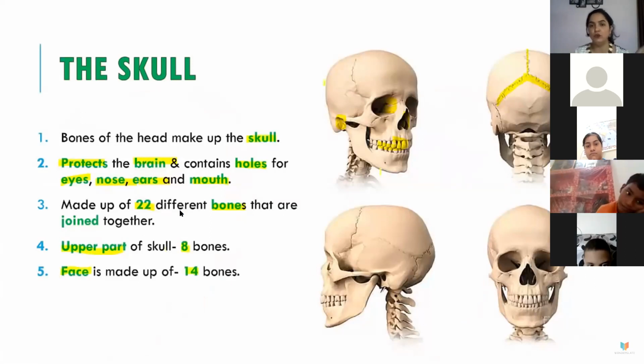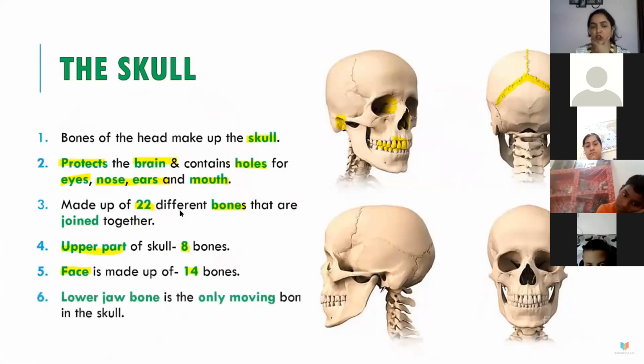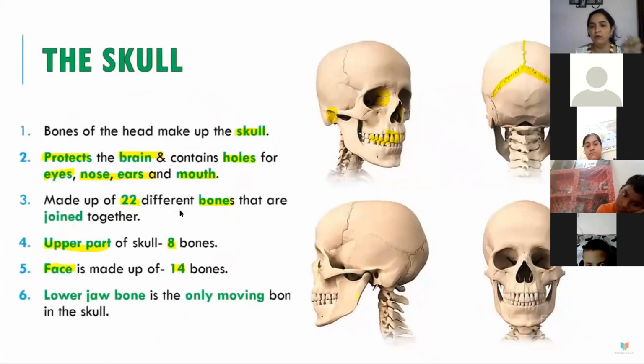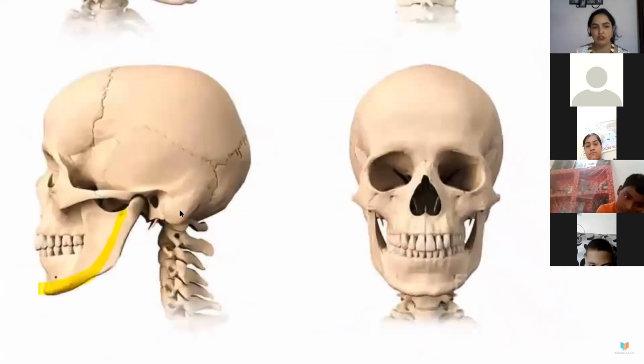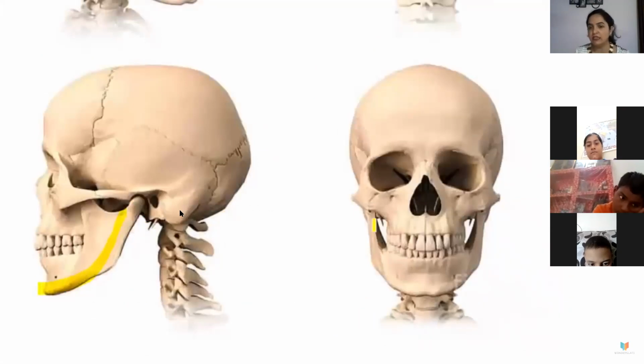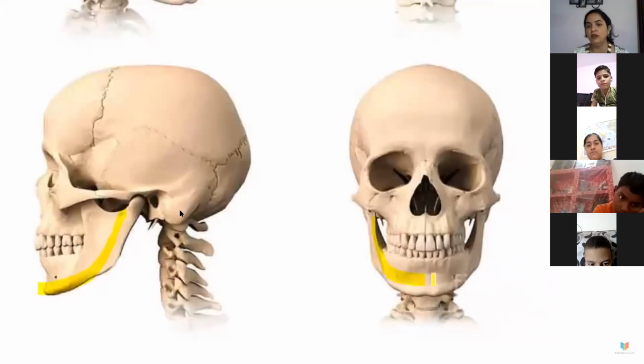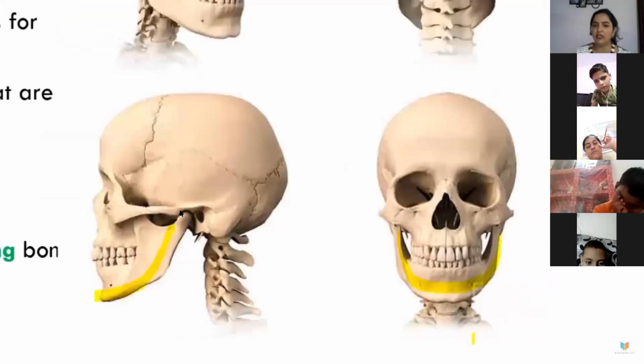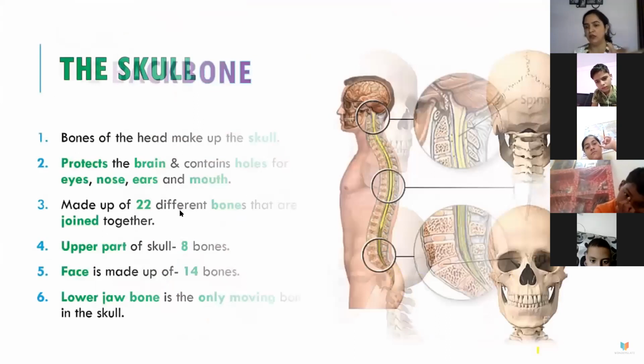That day I showed you a jaw also. So that is the lower jaw, which you can feel, which we eat with. This lower jaw bone is the only moving bone. You can see this bone I showed you, which I'm showing with the yellow highlighter. This is the lower jaw, and this is the only movable joint bone in the skull, which helps us eat and smile.